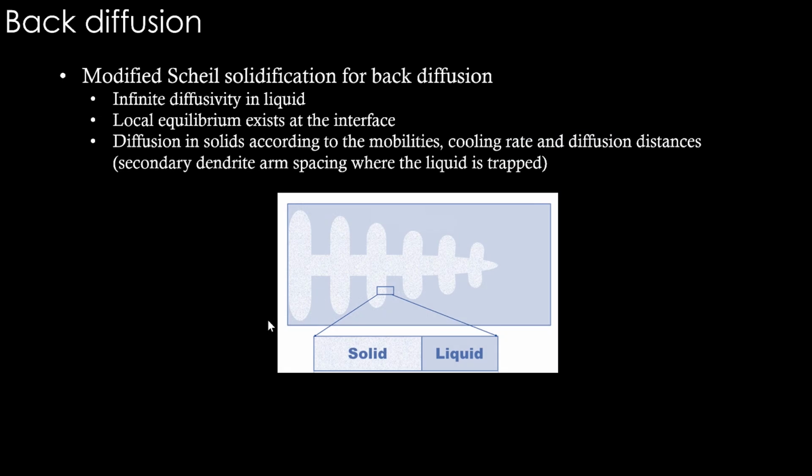Let's summarize our understanding of this back diffusion. There is infinite diffusivity in liquid, local equilibrium exists at the interface, and diffusion in solids is according to mobilities, cooling rate and diffusion distances, that is basically secondary dendritic arm spacing where the liquid is trapped. There are empirical models for different materials. Experimentally observed interdendritic arm spacing is figured out, and based on that, empirical models can be used to get the diffusion distance part. What is important is mobility and cooling rate.